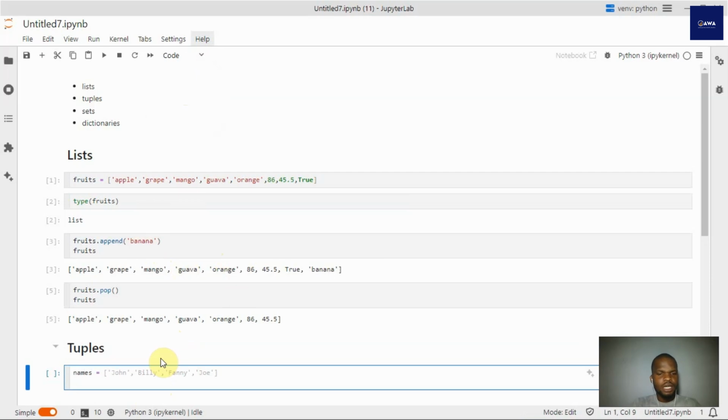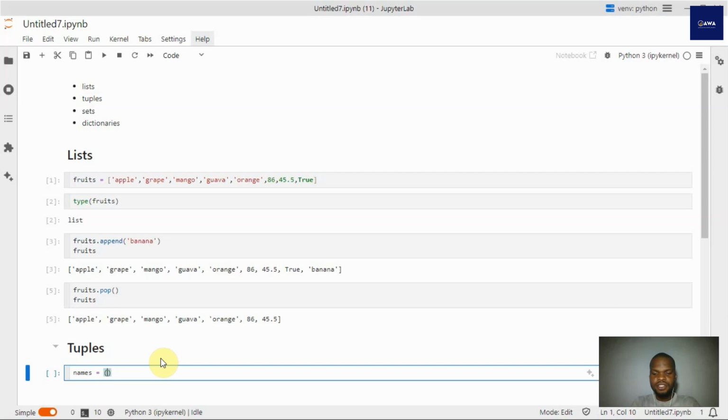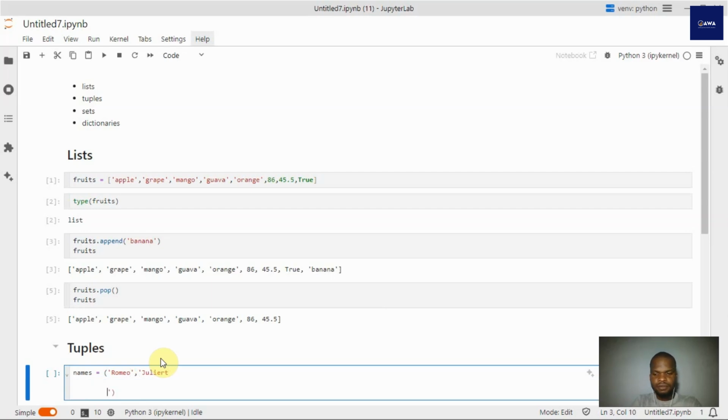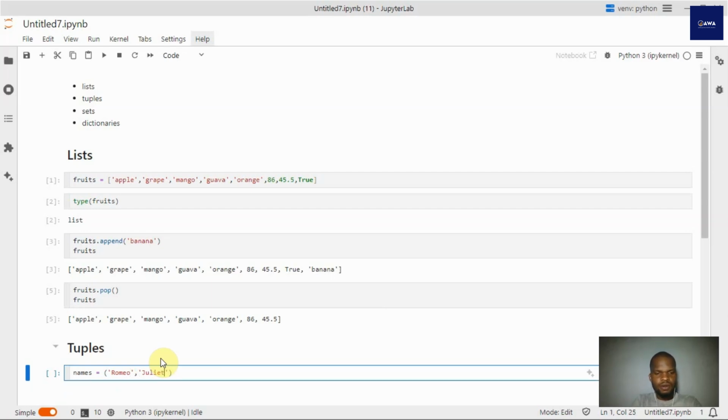Now, tuples are created with your normal parentheses. So if I have this, and I have Romeo, and I have Julieta, and I have William and Shakespeare. That's how we spell it.